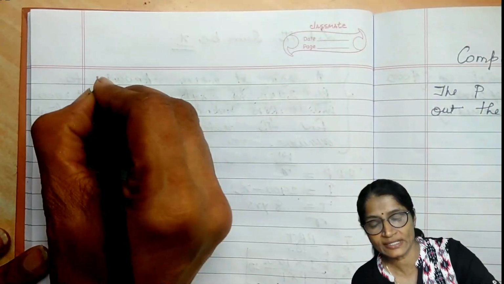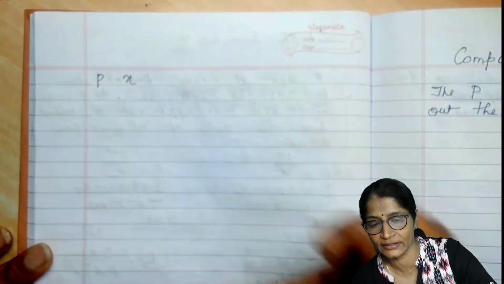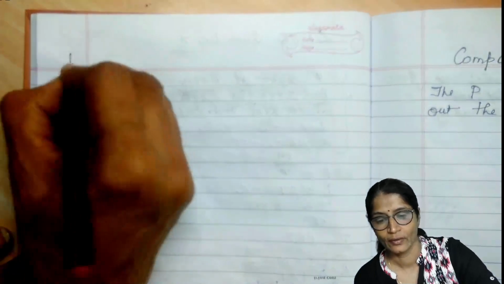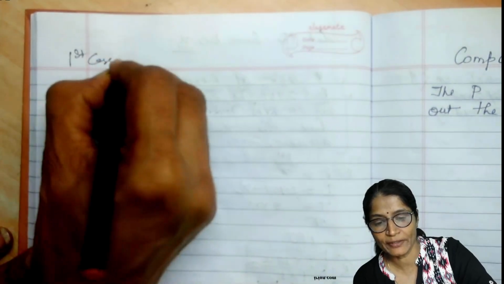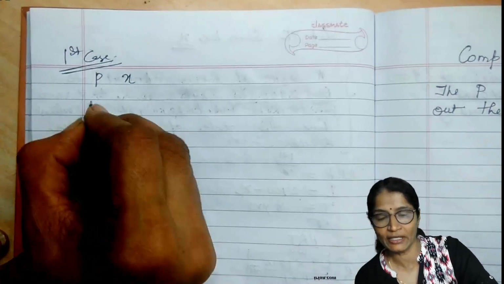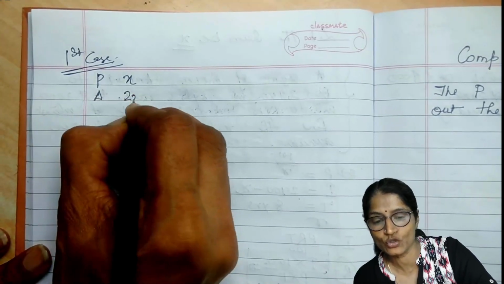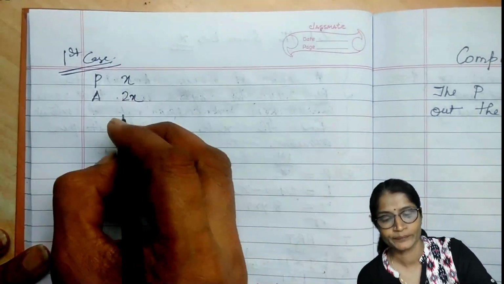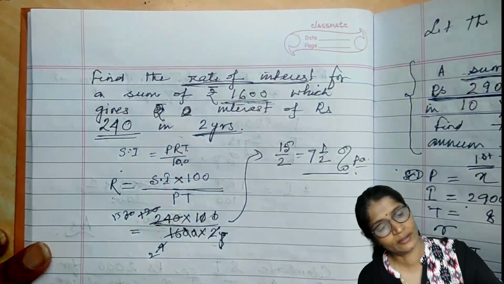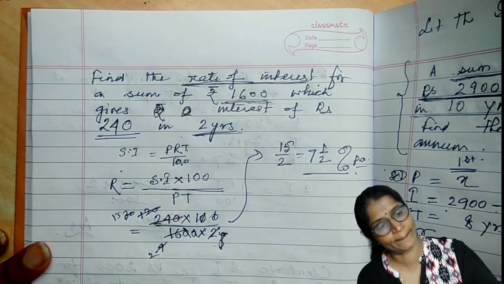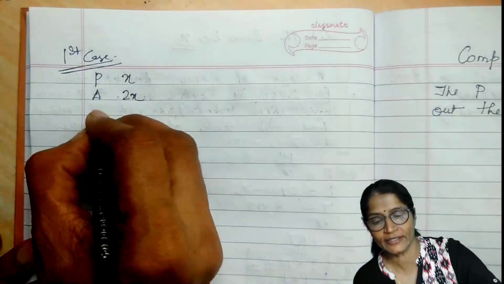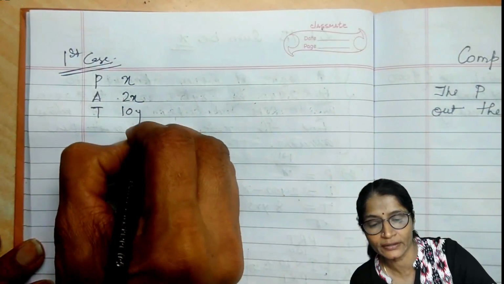So I will consider that the principal is x in the first case. First case, the principal is x and it doubles itself, means amount becomes 2x in 10 years, time is equal to 10 years.